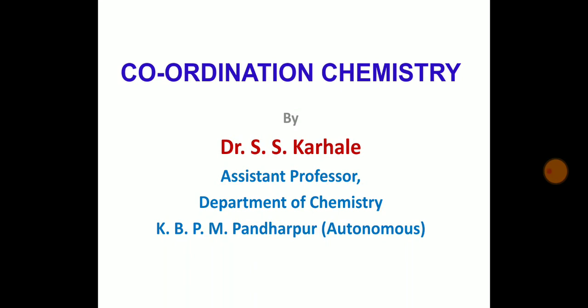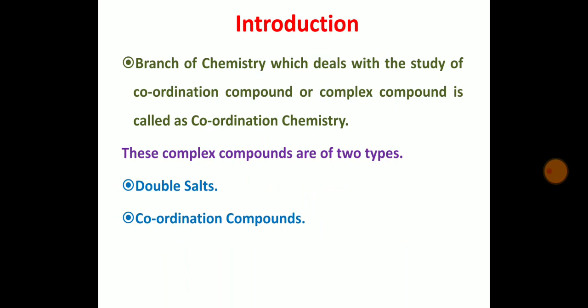Today we are going to learn about coordination chemistry from BSc 2nd, paper number 6. Nowadays, the most amazing field of modern inorganic chemistry is coordination chemistry. In 1913, Alfred Werner was the first inorganic chemist who was awarded the Nobel Prize in Chemistry for the discovery of the first ever coordination complex between the cobalt metal and ammonia. After this, enormous development has occurred in the field of coordination chemistry.